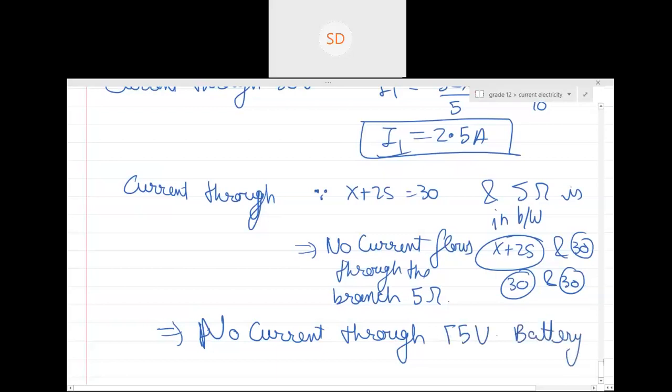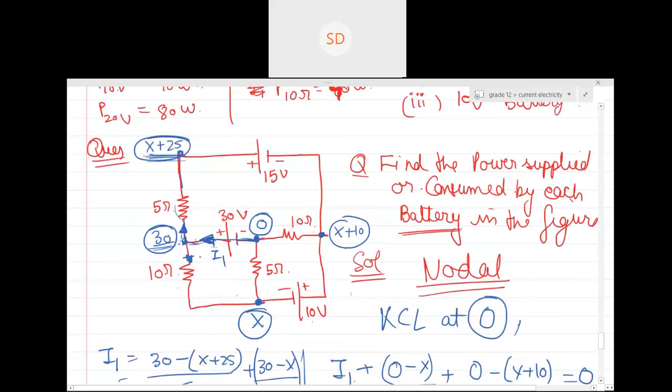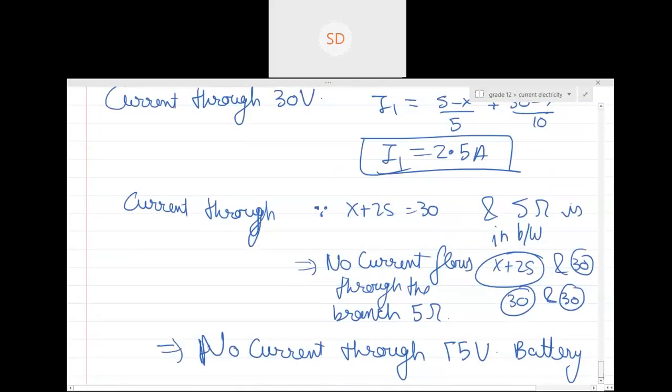If there is no current through the 15 volt battery, can you see all the current, this 2.5 ampere which is coming from this battery, will it go in this direction? Yes or no, guys? Yes, sir. And now this 2.5 ampere current will distribute over here and here, right? So what will be this current? This will be X minus 0 by 5.